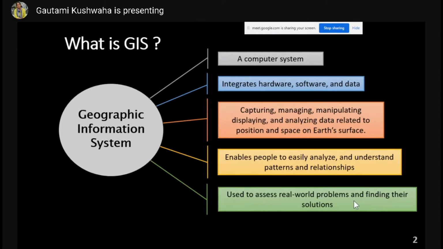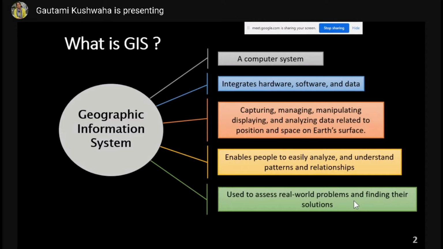It is going to be theoretical. So we are going to discuss what is GIS first of all. I hope many of you have already seen the demo session, and we discussed a little bit about what is GIS and its application in different domains. So let's just get started with that first.